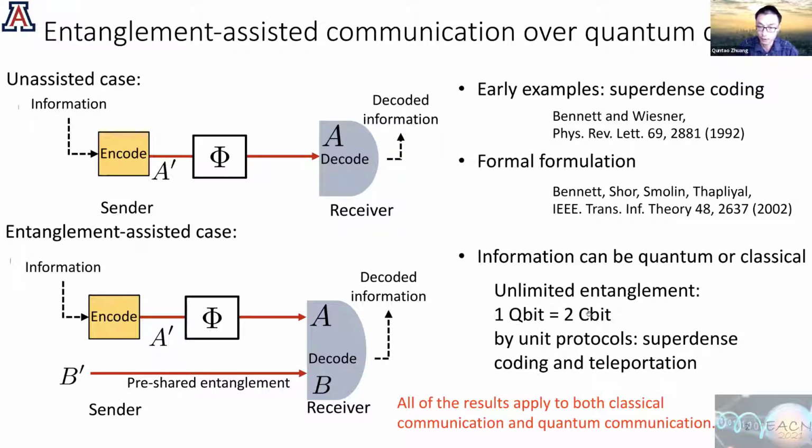So if you have 1 ebit established and 1 qubit transmitted, you can just do superdense coding, because you have entanglement, and then you achieve 2 classical bits. And if you have 2 classical bits and unlimited entanglement, you can do teleportation to do 1 qubit communication. So all the results talked about here apply to both quantum and classical information transmission.